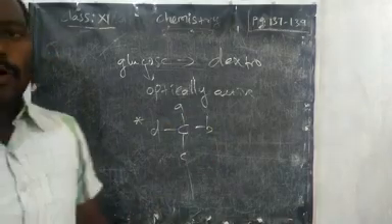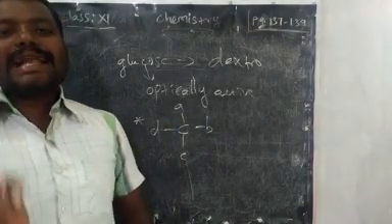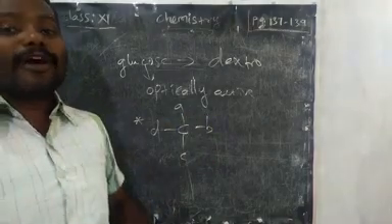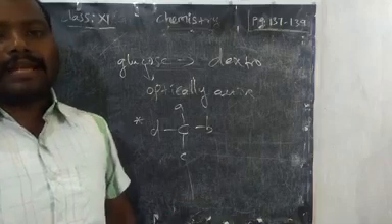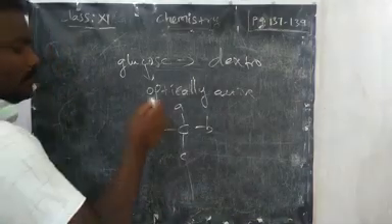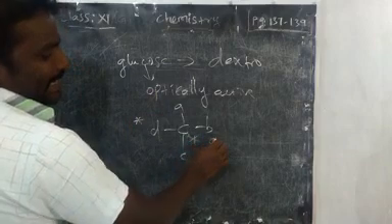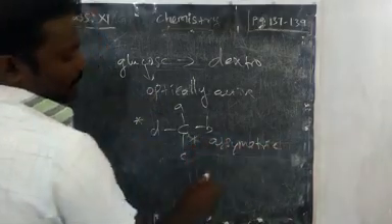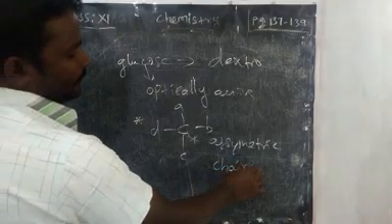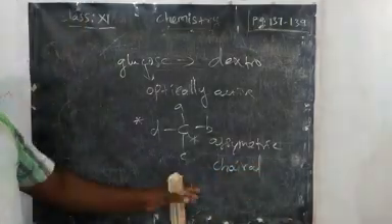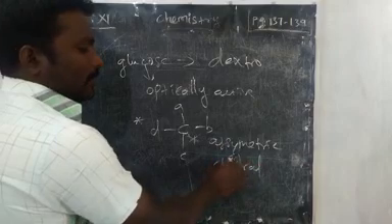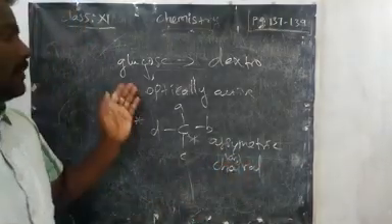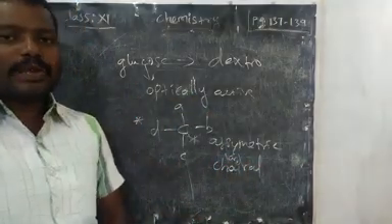That means the four valencies of carbon should be satisfied with different atoms or groups. That carbon is called an asymmetric carbon or chiral carbon.